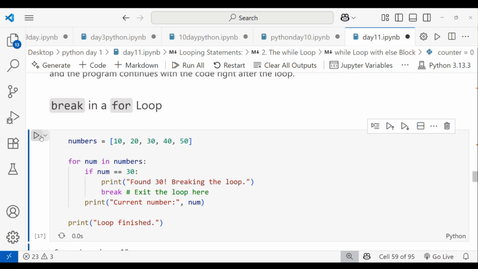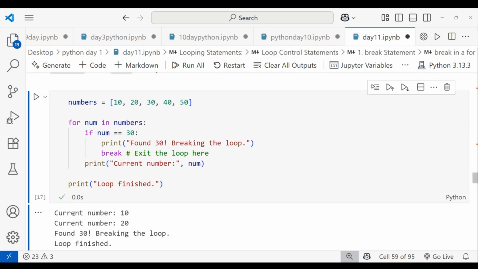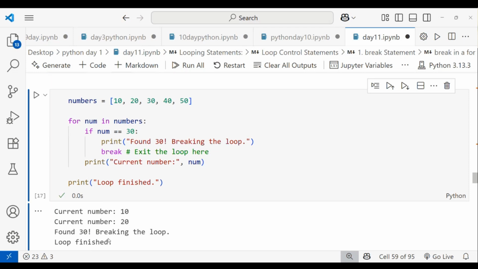I'm running this one. You can see the current number is 10, and the current number is 20. It first iterates from 10, then goes to the next one, 20, and then goes to 30. The condition is num equal to 30, meaning 30 is equal to 30. Then this if block will be true, so it will print found 30 and breaking the loop. After that we print loop finished. Like that it will work.